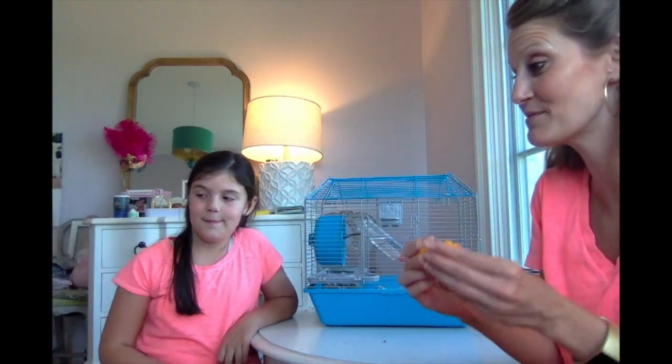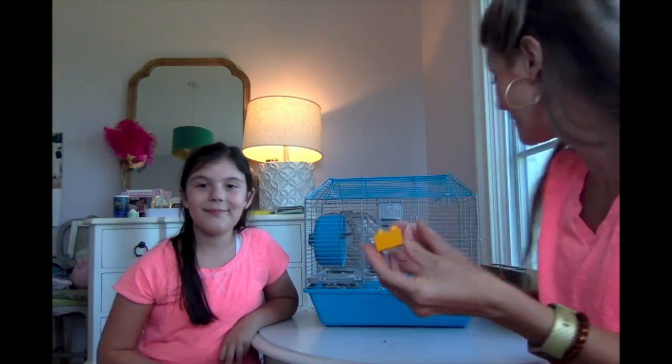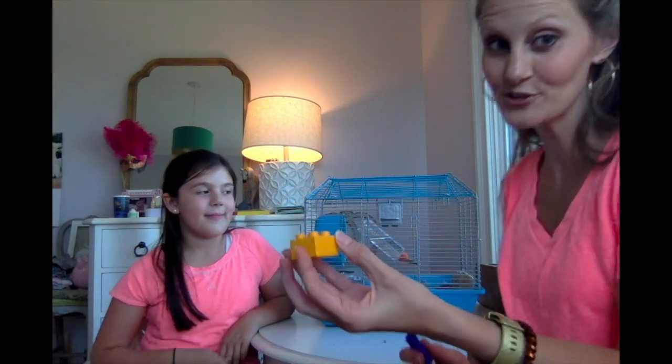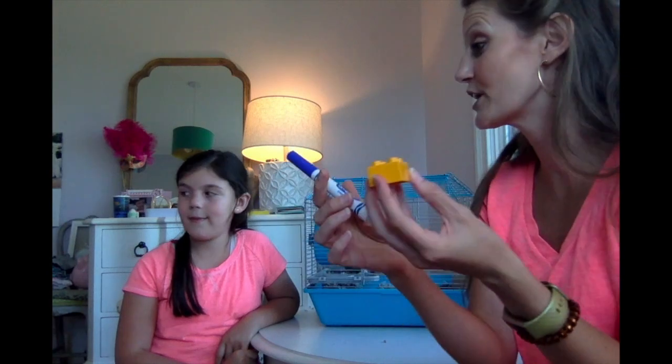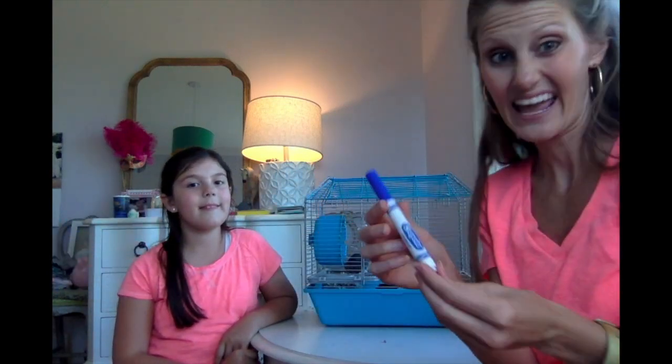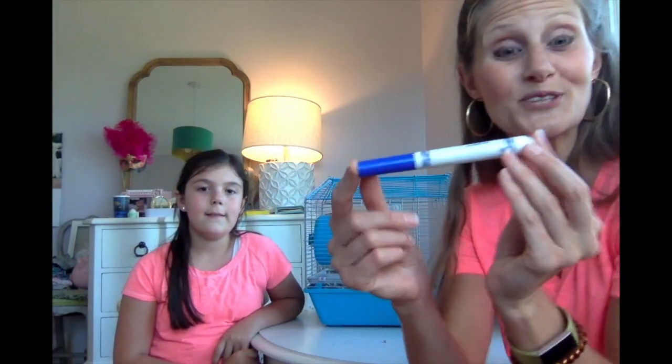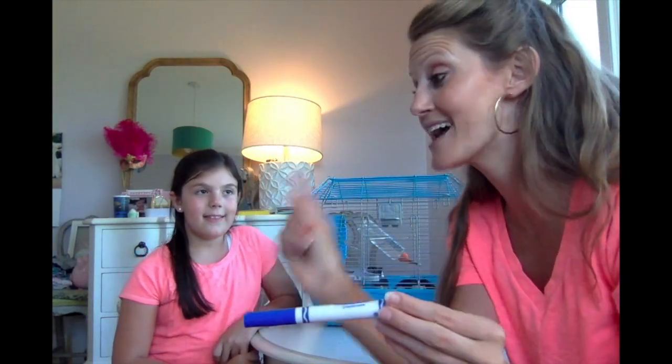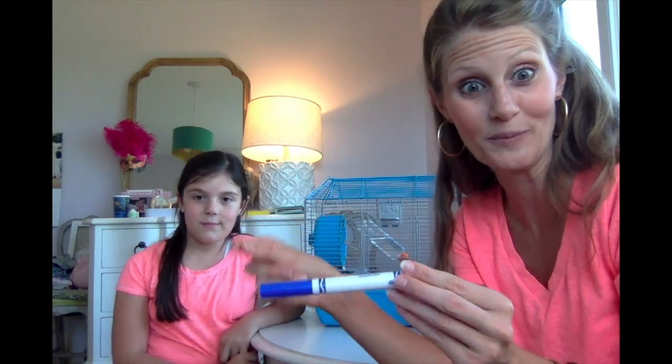Eliza's got them over there, and she's going to hand them to Mary Millette. And then after we measure with these, we're going to use markers. So we're not going to use standard units of measurement. We're not going to use a ruler to measure. We're going to use some non-standard units. So this time we're going to use markers and some Legos, some Duplo blocks, okay?